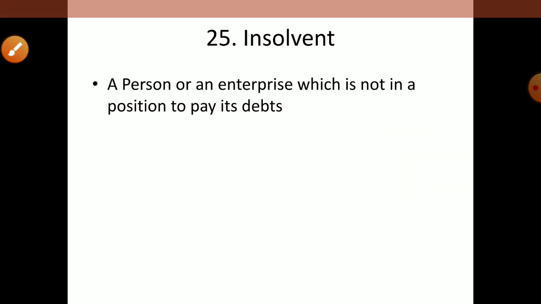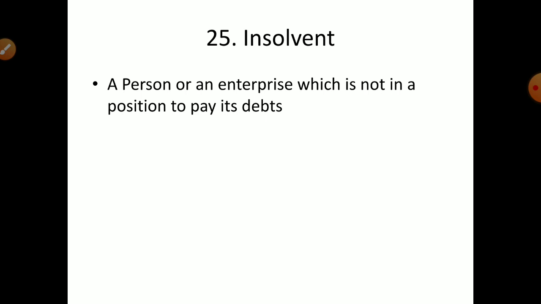So that is bad debts. Next is insolvent, another term: a person or an enterprise which is not in a position to pay off its debts. Like Vijay Mallya, Nirav Modi. So many people in India borrowed crores of rupees from banks, but they are unable to pay off their debts.